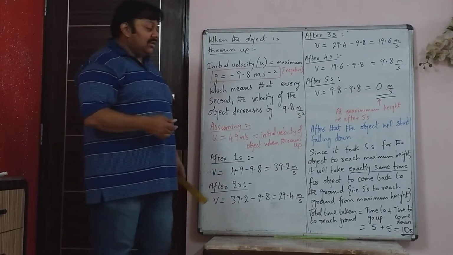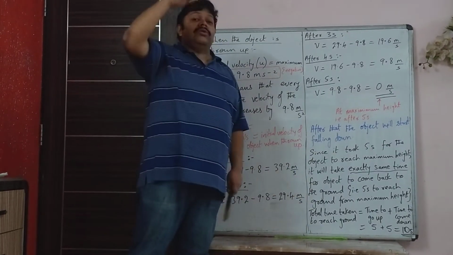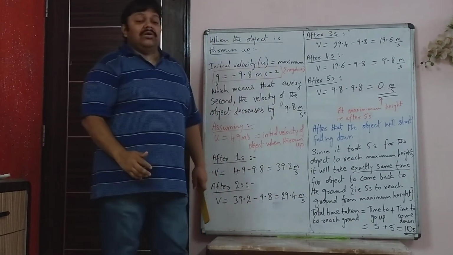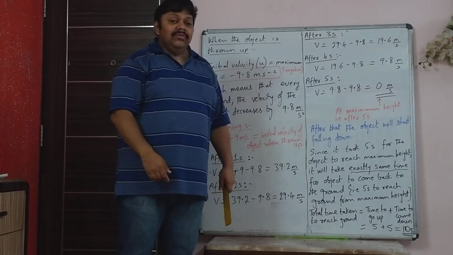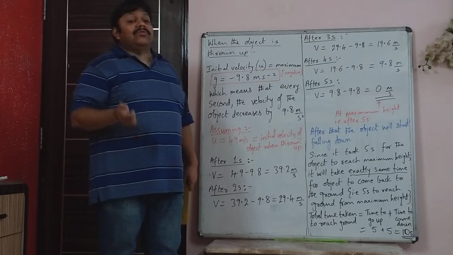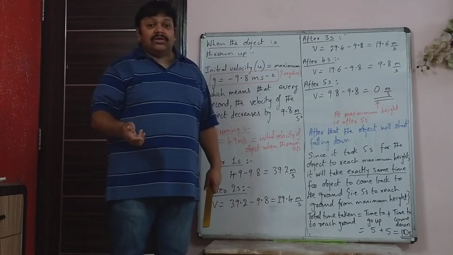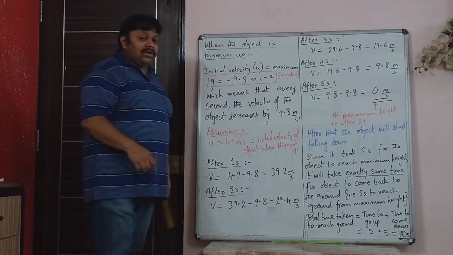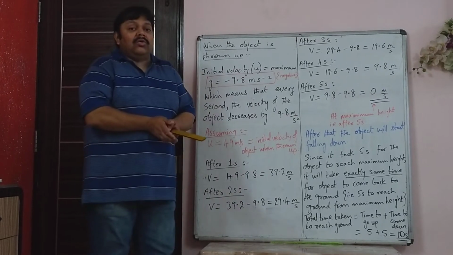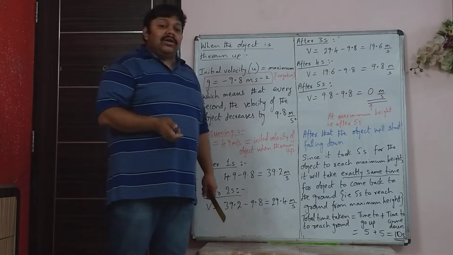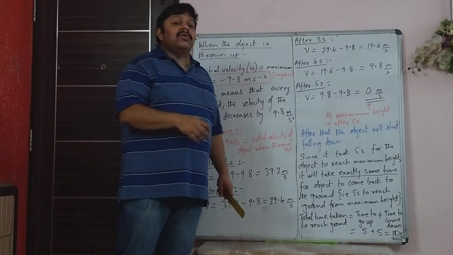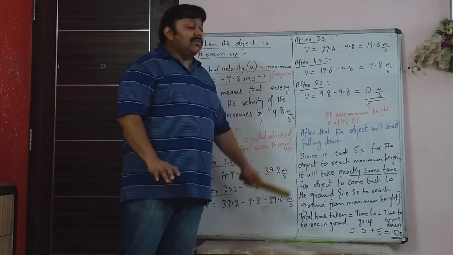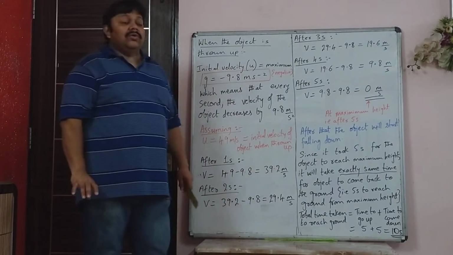That will be used, and the time taken for the object to go up will be the same as the time taken for the object to come back to the same level. And if it was thrown with an initial velocity of 49 meter per second, then it will come back to you at the same speed of 49 meter per second. So these are certain things we have to understand in this concept of acceleration due to gravity.